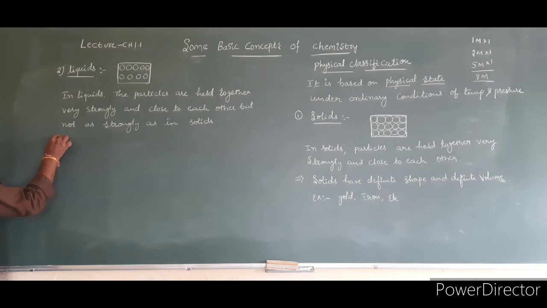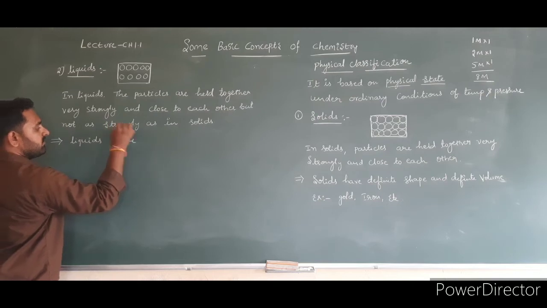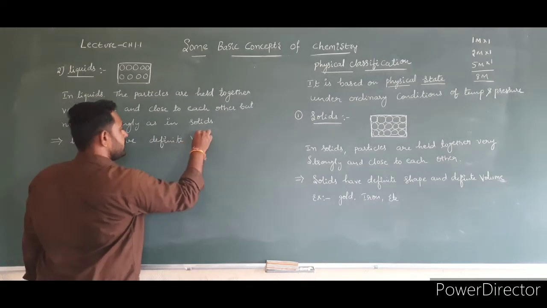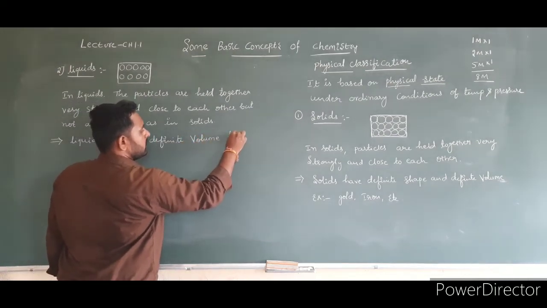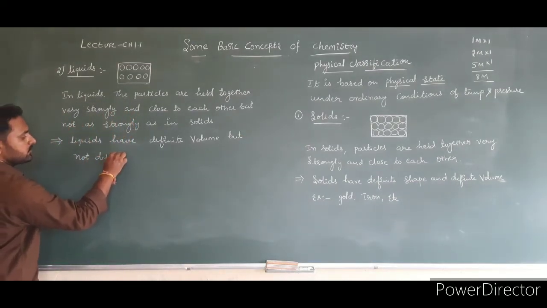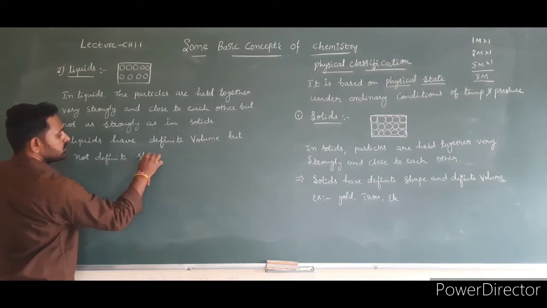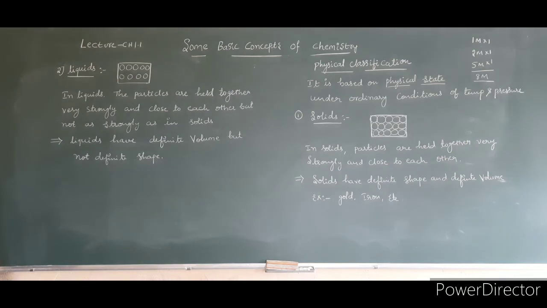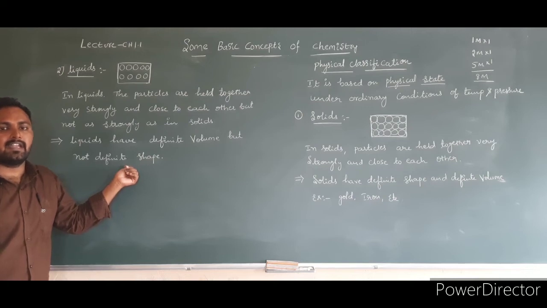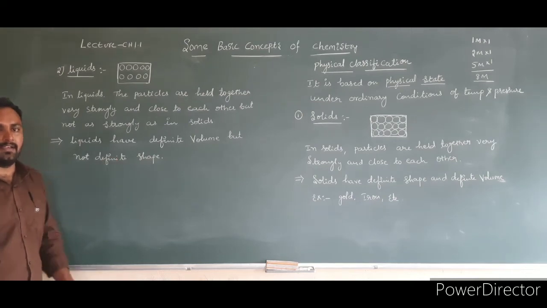Okay, liquids have definite volume but not definite shape. Generally the shape of a liquid depends upon the container in which it is placed. The shape the liquid takes depends upon the shape of the container.